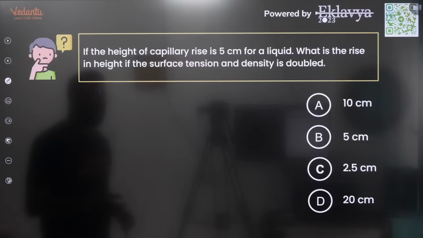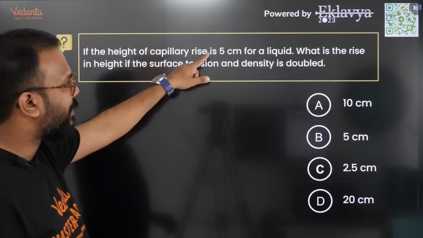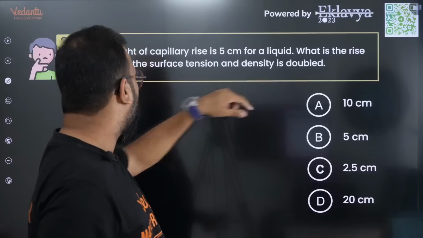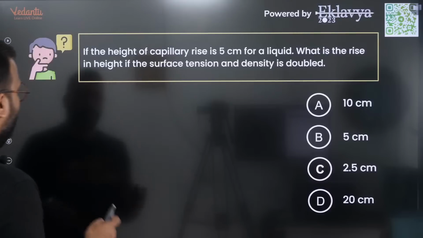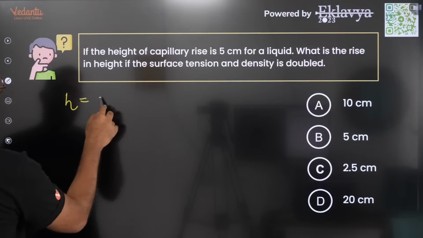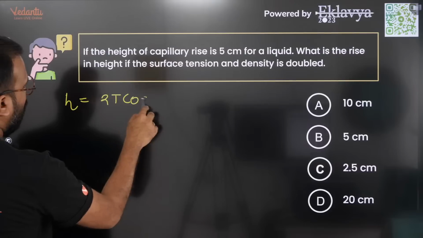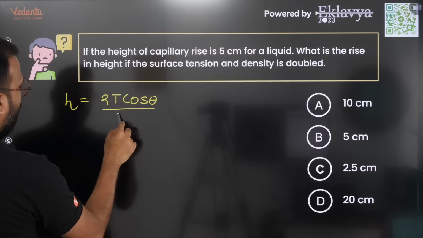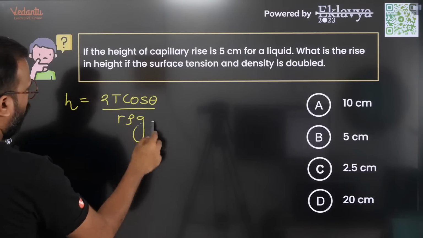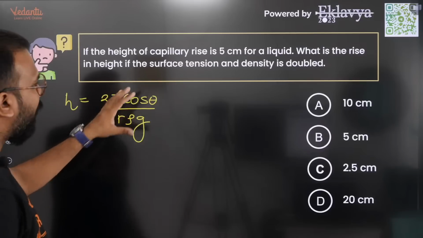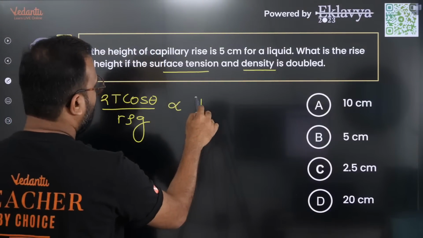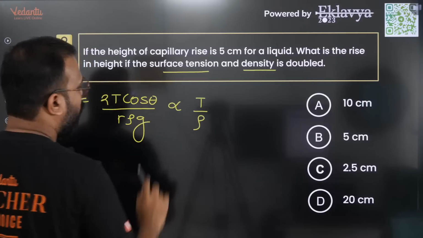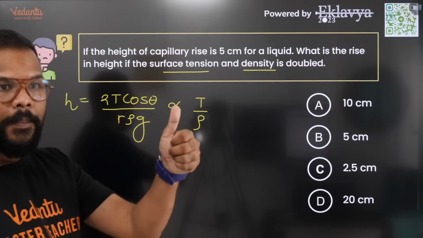Question, everybody. If the height of the capillary rise is 5 cm for a liquid, what is the rise in height if the surface tension and density are doubled? I hope that everybody remembers that formula. It's 2T cos theta by r rho g. The question is only changing surface tension and density. So looking at this, you can say that h is directly proportional to T by rho, right everyone?